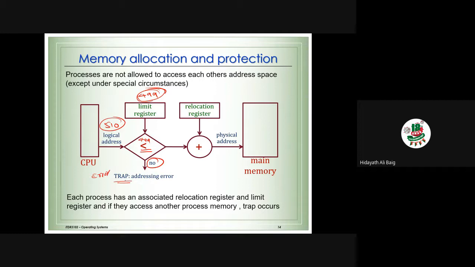Error. So, we will get a trap, or a message saying addressing error. What is that error? It will say that you are trying to use the memory location of another process. This is how we can apply protection between the processes. So what do we do?